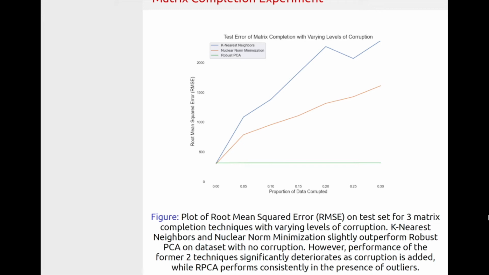As you can see, k-nearest neighbors and nuclear norm minimization slightly outperform robust PCA when we have 0% of the dataset corrupted. However, as we slowly incorporate corruption into the data, we notice that the error, in this case the root mean squared error on the test set, slowly increases for k-nearest neighbors and nuclear norm minimization. And the performance deteriorates significantly as we increase corruption all the way up to 30%. However, the performance of robust PCA remains quite consistent, remaining in the 300 range as we increase the amount of corruption.